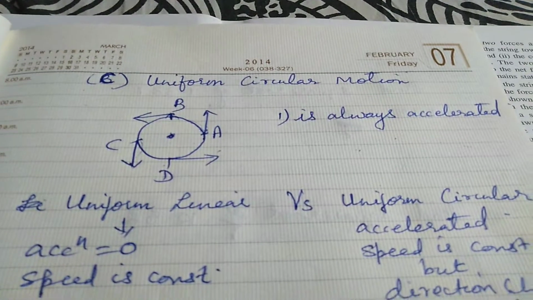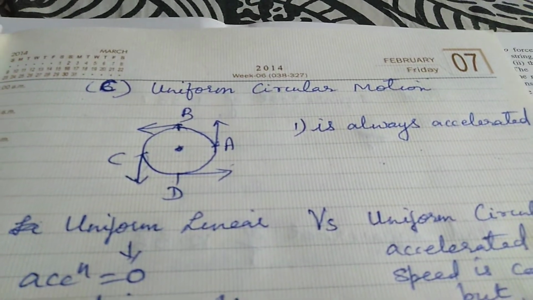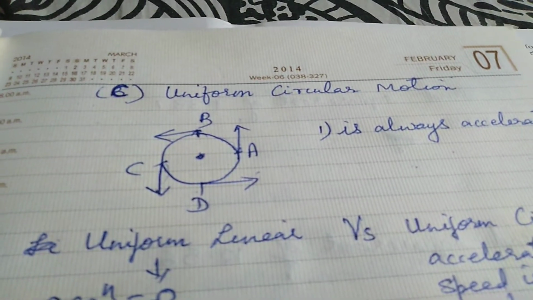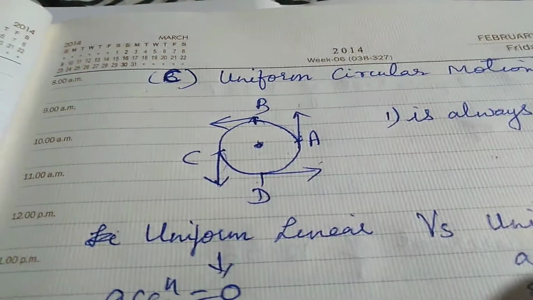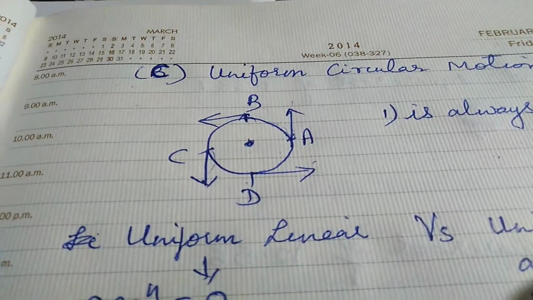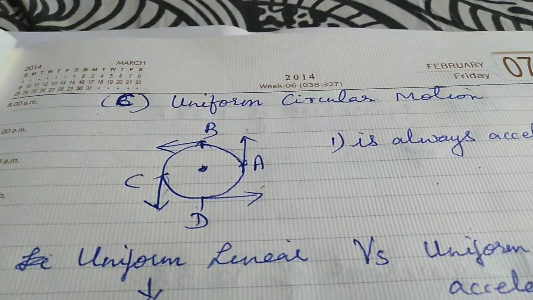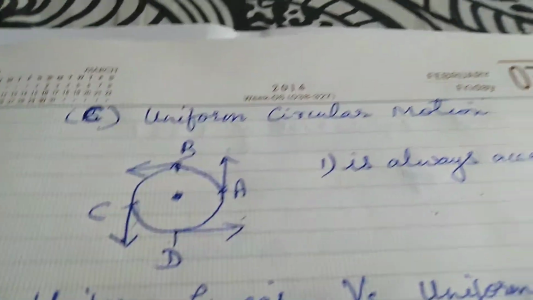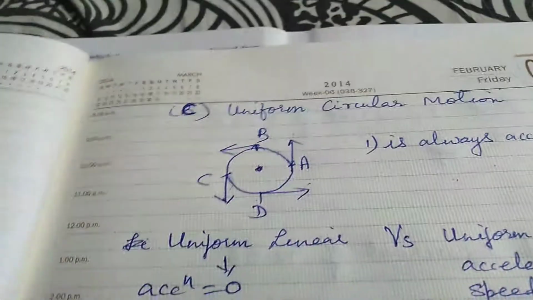Good evening, students. Today we will be seeing the C part, that is the last part of the first chapter, uniform circular motion. Now, what do you mean by uniform circular motion? First of all, circular motion means any body which is going in a circular manner. And if the speed remains the same, it is known as uniform circular motion. So if any body is going around a circle at a constant speed, we say that it is uniform circular motion. But in case of a circular motion, what happens?